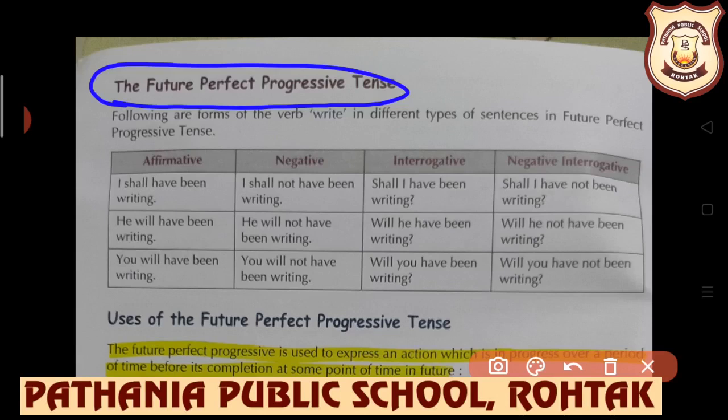So here are the examples. Let's know about the formation first of all. The syntax of future perfect progressive is will, shall plus have been plus first form plus ing. Here are the examples. If affirmative sentence is there, then I shall have been writing. By using he, will have been writing. By using you, will have been writing. Its negative will be, obviously, not will be added. In interrogative, shall will be added before subject. In negative interrogative, shall plus subject plus have not been.